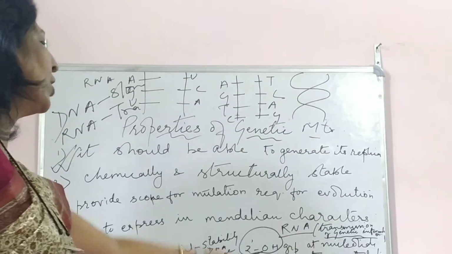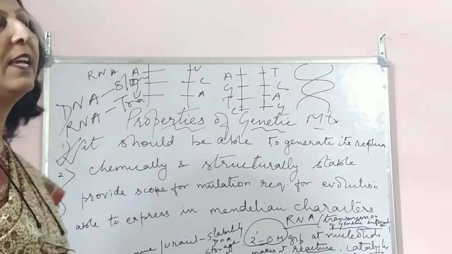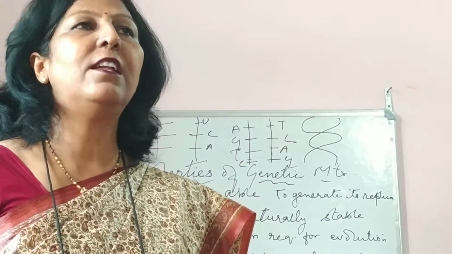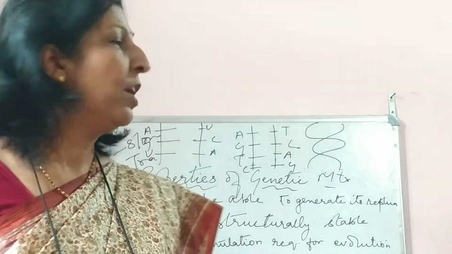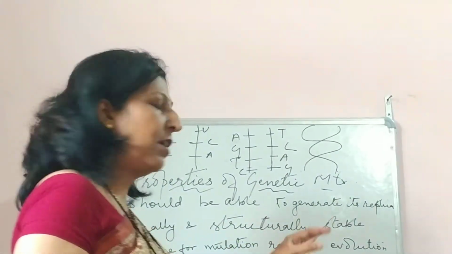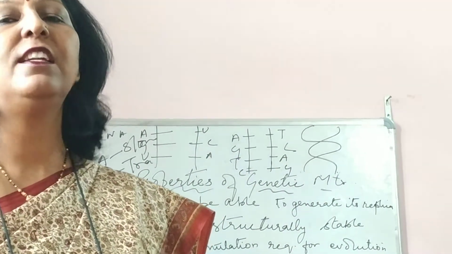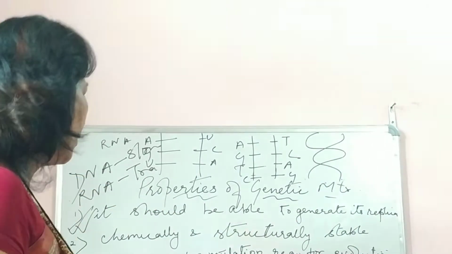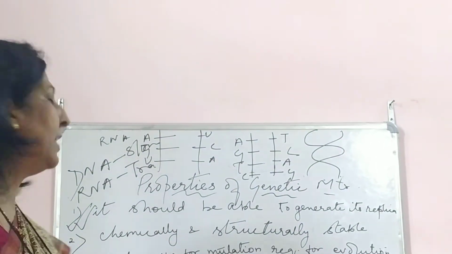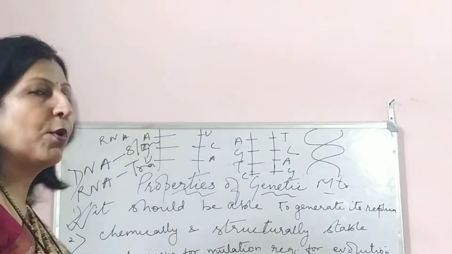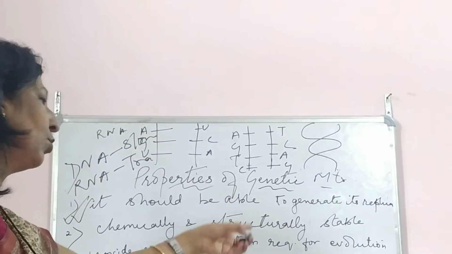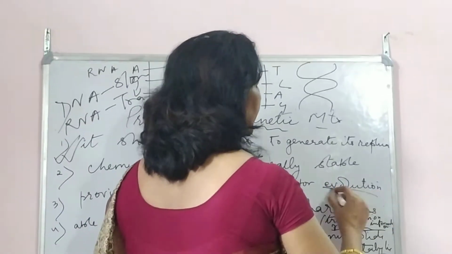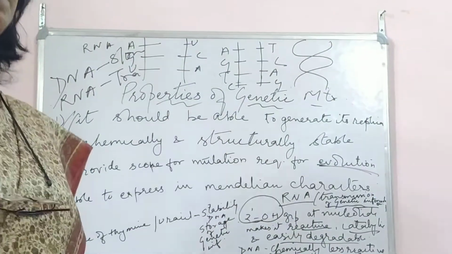So this second point: provide scope for mutation required for evolution. Yes, both of them can readily mutate, can readily bring about little changes so that complete evolution can be seen in a particular organism. So both DNA and RNA hold true here. They provide space for little changes. They undergo mutation so that a completely new, evolved species can arise.